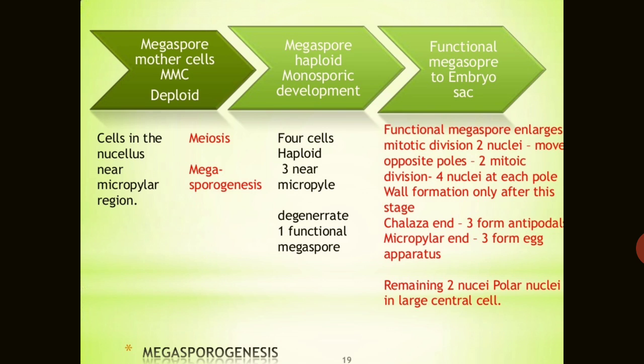2 nuclei move to opposite poles, then mitotic divisions give 4 nuclei at each pole, then wall formation, and after this the chalazal end and the micropylar end are formed. In the chalazal end, 3 form the antipodals, and in the micropylar end, 3 form the egg apparatus. Egg apparatus means 1 is the egg and 2 are known as the synergids. The remaining 2 nuclei are known as the polar nuclei. They are very large and combine together to form a central cell. That's why we say that a typical embryo sac has 8 nuclei but a 7-celled structure.